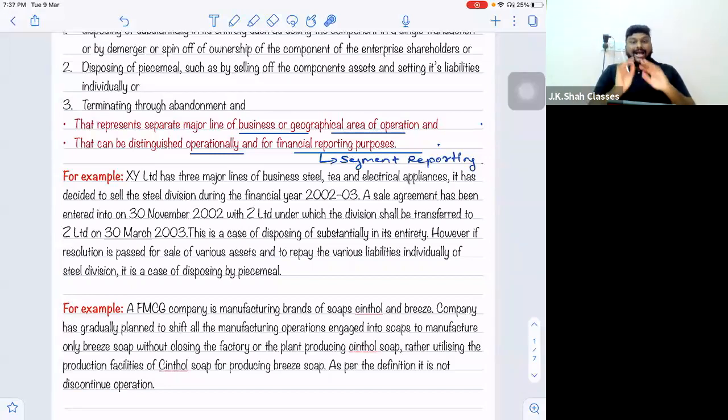Technically, yes. So Apple has decided to sell off in a single agreement with Samsung. Or Apple Inc. has decided to demerge the iPhone division and make a new company out of it called Apple iPhones Inc. That is possible. So that can also be done. That is called demerger. So demerger is also called a discontinuing operation, and it is a discontinuing operation from the main company's point of view. Because from the main company that business is removed and a new company is made out of it. For the main company, yes, it is a discontinuing operation.